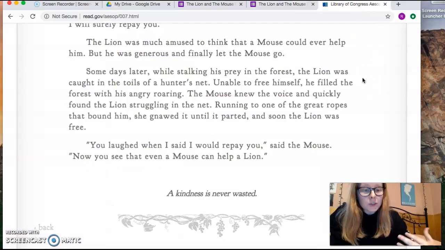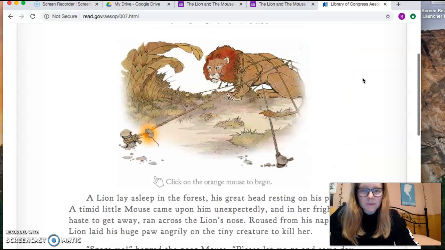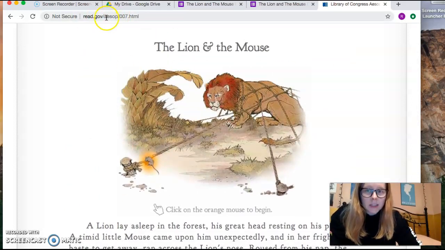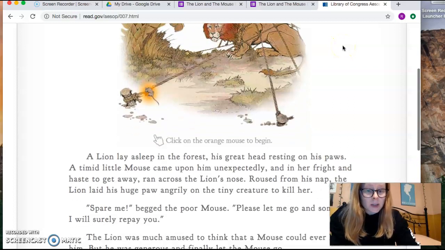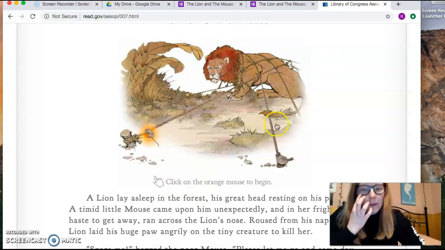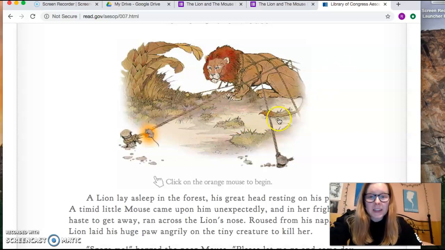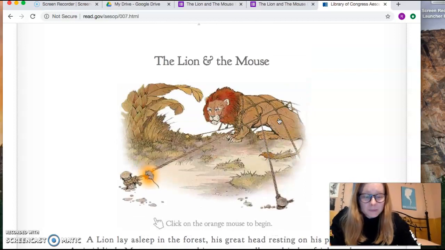So, what I'm going to challenge you all to do is read this story, and I'll include the link that you can copy and paste to find this story in your browser. So, you just copy this and you'll be able to see this story. And I want you to read the story, and then after you're finished, you can click on the mouse and there's a little surprise for you. I don't want to spoil it, but you can click on the mouse and something will happen. Okay? So I want you to read this fable, read The Lion and the Mouse.